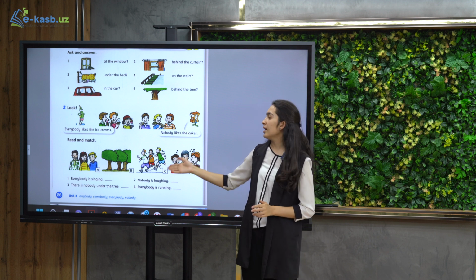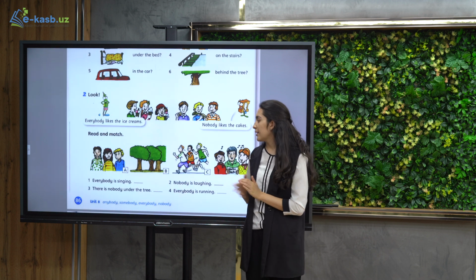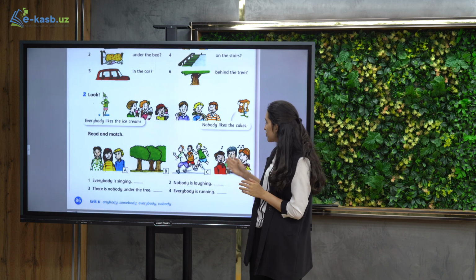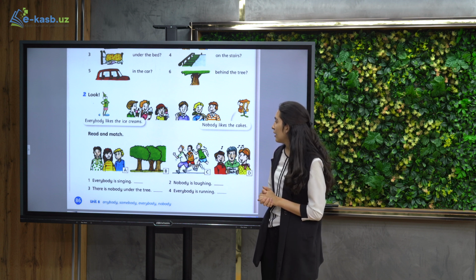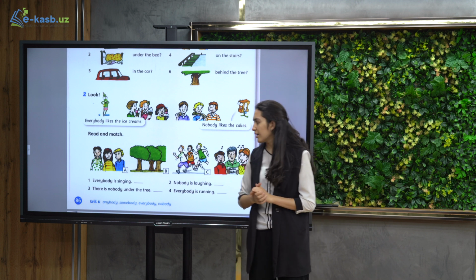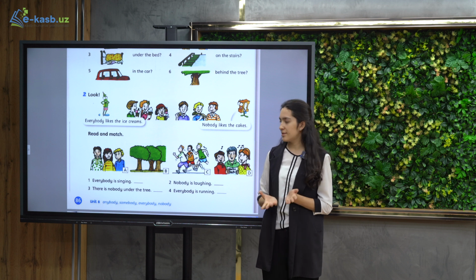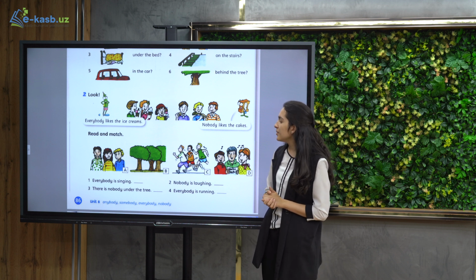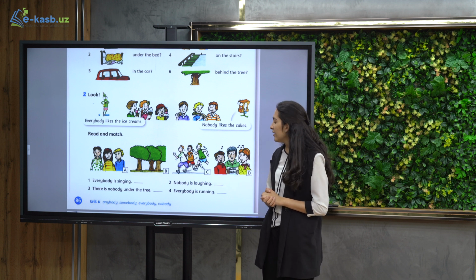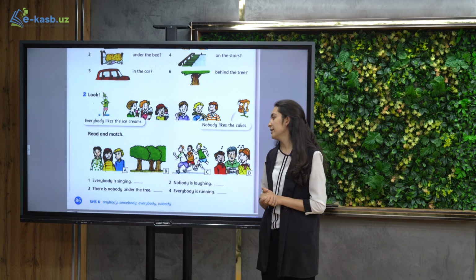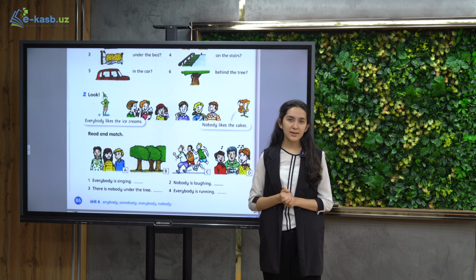Now, let's do the exercises. So, the first one, everybody is singing. This is picture number D. Next one, nobody is laughing. This is picture number A. They look very gloomy and sad. Third, there is nobody under the tree. This is picture number B. And the last one, everybody is running. This is picture number C.